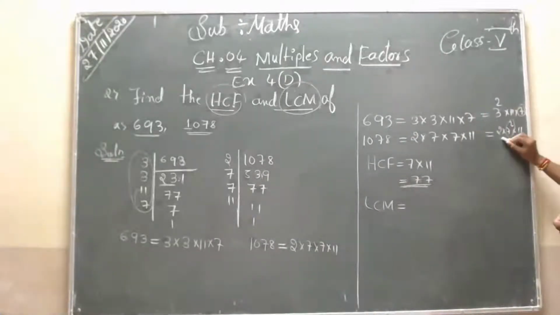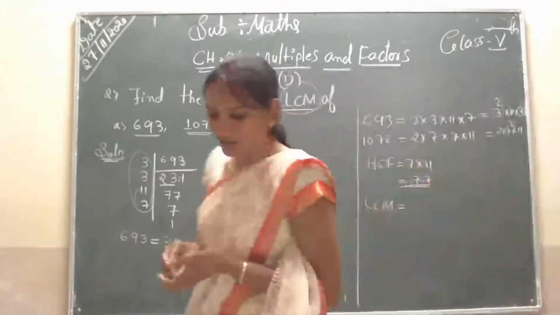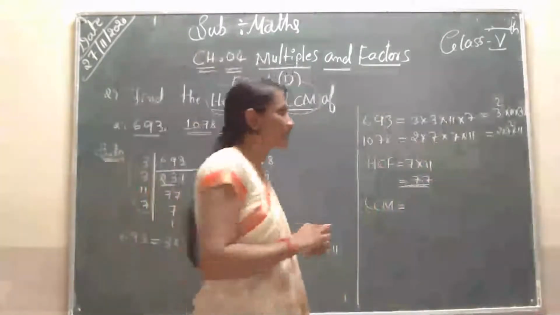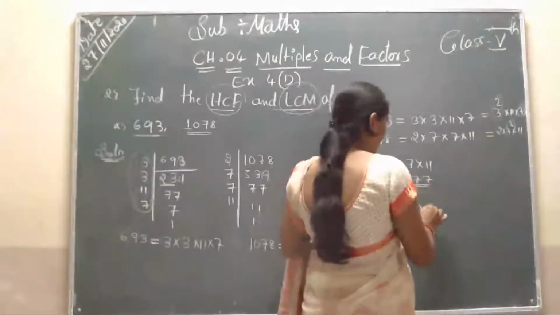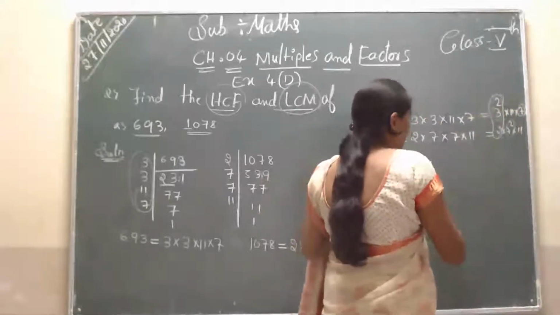Here 3 and here 3, how many times is it multiplied? Here 3 squared, so you have to take 3 squared. What is the value of 3 squared? It is 9. Okay students, next.